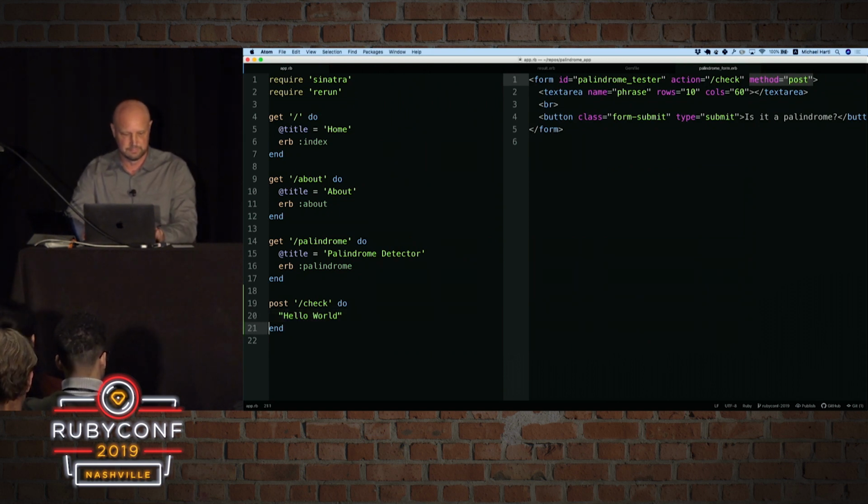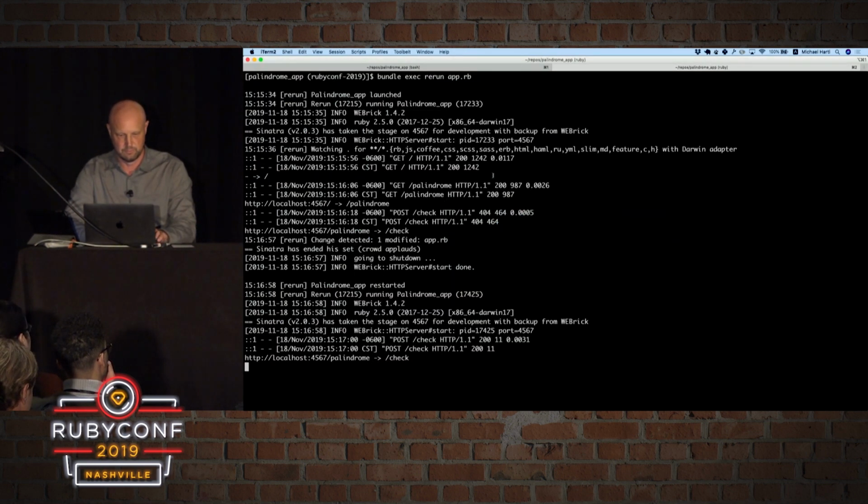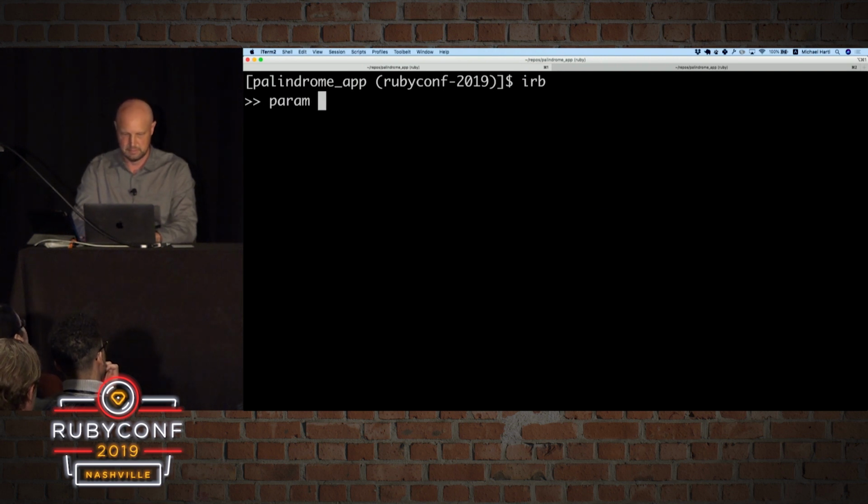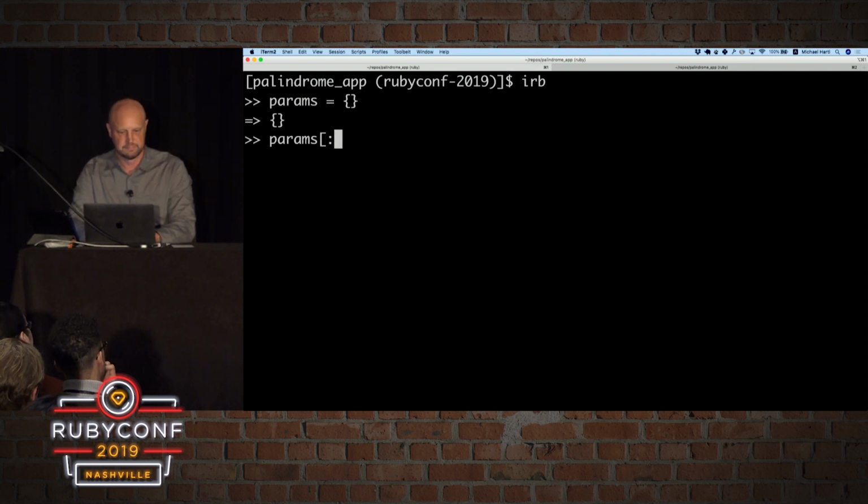So let's define a phrase without loss of generality. We'll say @phrase. We'll be using this in the template, so we'll use an instance variable. So @phrase, and now we have to pull this out of the request somehow. And so the way to do this is with one more really important Ruby data structure, I'm sure many of you have seen. We're going to define a hash here in the REPL. Let's take a look. So this is params equals open curly brace, closed curly brace, which is an empty hash. And then let's use a symbol here, phrase, and set that equal to, say, deified.